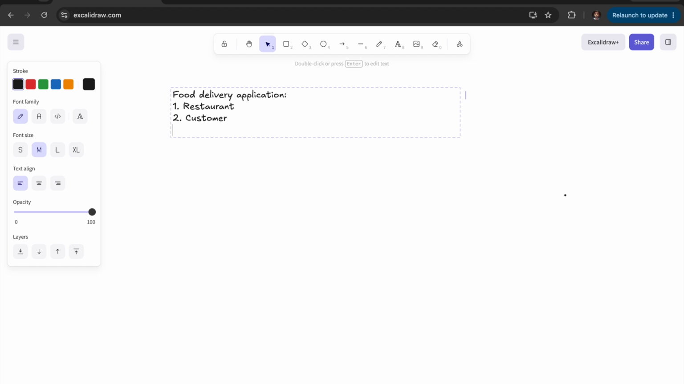Wait, before that, let's see. The customer selects what he wants to have from the menu, right? So let's add menu as well. After that, once the menu is selected, the customer places an order. So we can have order in our application. Once the order is placed and the food is ready, it is given to a delivery partner. The delivery partner picks up the food from the restaurant and then delivers it to the customer. What else does the customer have to do? He has to pay,